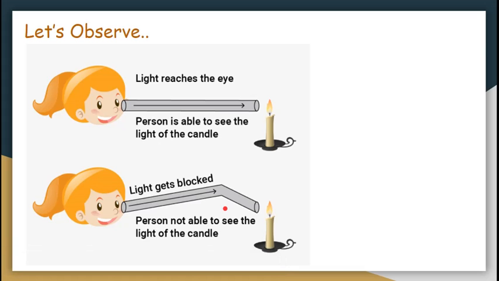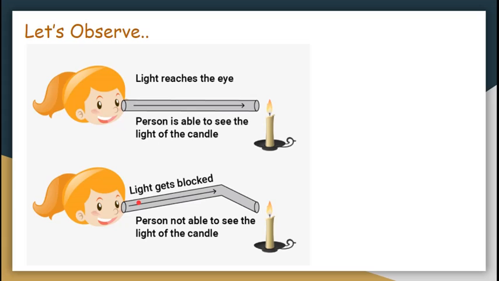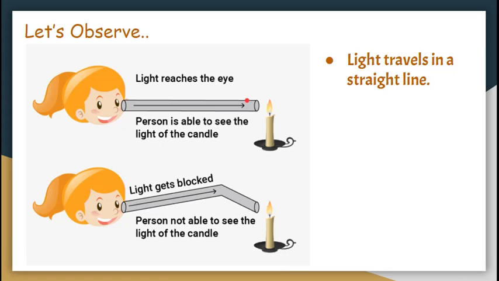The answer is no. You will not be able to see the candle because the light which is coming from the candle is going straight. It cannot take a turn, which means light cannot bend. This leads us to the conclusion that light travels in straight line. Light will always travel in a straight line. It does not bend, and this is what the experiment proves.